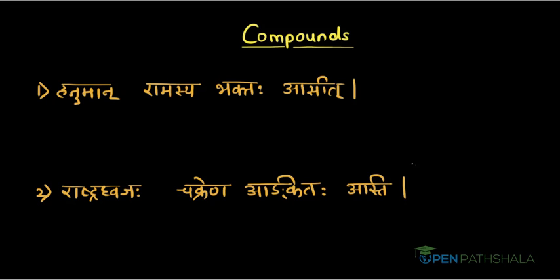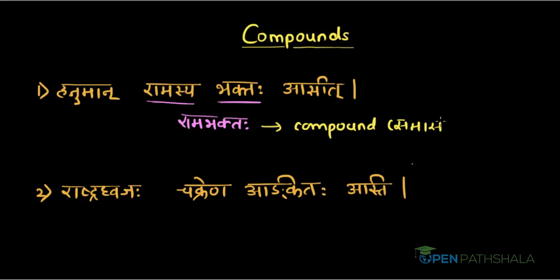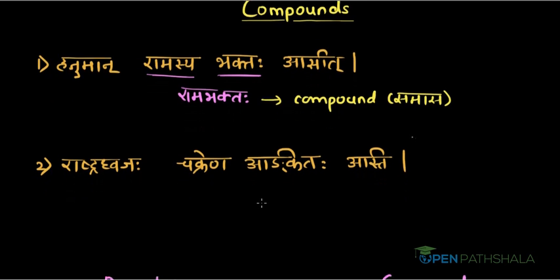Hanuman Ramasya bhaktah asit. It means Hanuman was a devotee of Rama. Now instead of saying Ramasya bhaktah, I can club these two words into one, that is Rama bhaktah. So, Hanuman Rama bhaktah asit. This clubbing of two words is called compound. It is called samasa. Let us see another sentence.